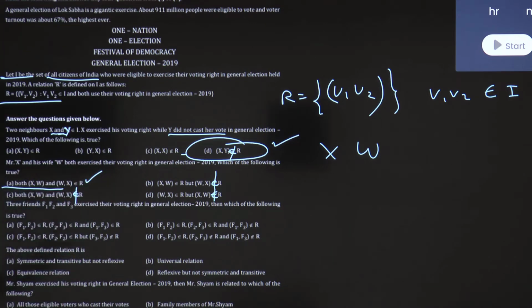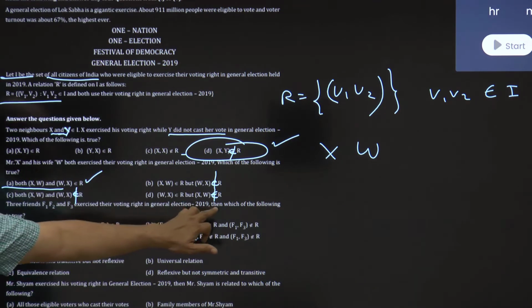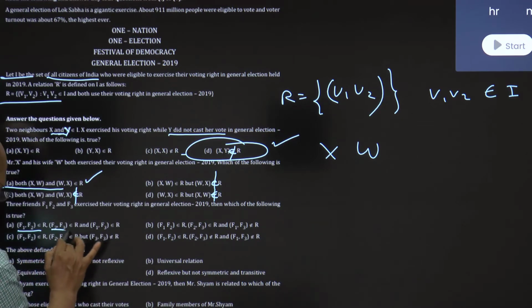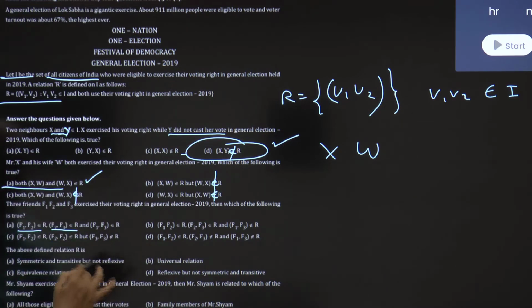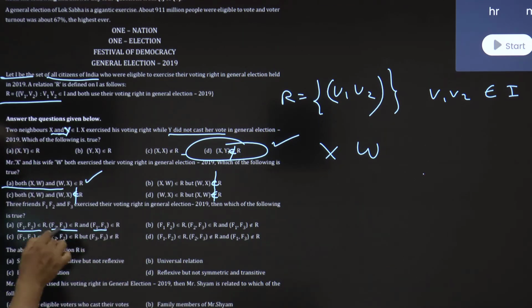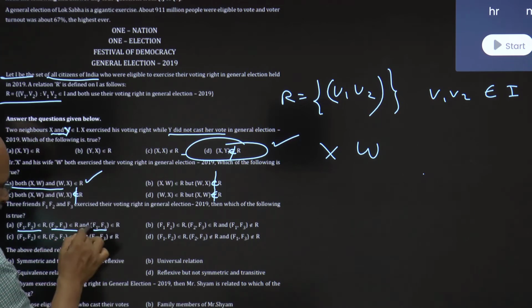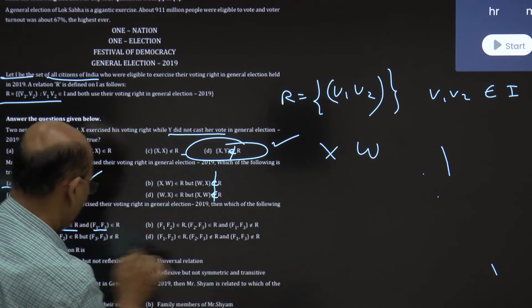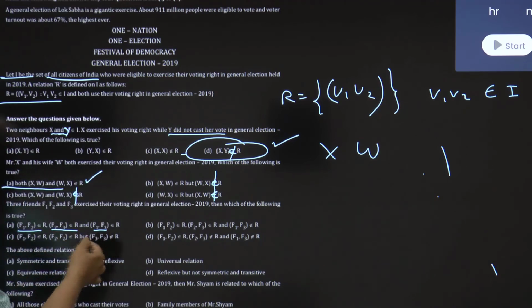Then three friends, F1, F2, F3, exercise their voting rights. Now look, F1, F2 belongs to R, true. F2, F3 also belongs to R, true. And F1, F3 also belongs to R, because both of them exercised their voting right, both of them cast their votes. In the case of "not belong to R", it is not clear, that's why I am specifying. So I think the first option is the right answer, not much depth.